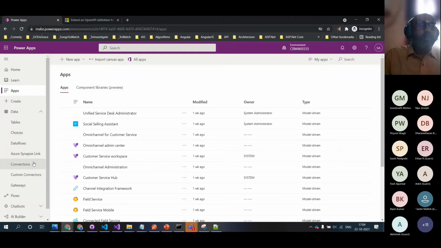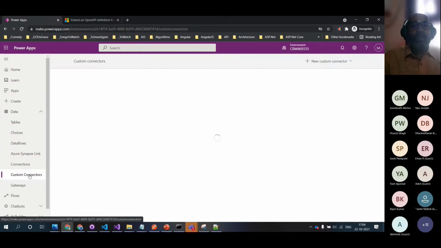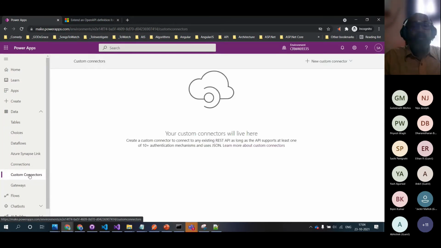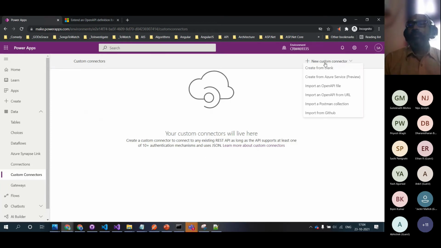So the first thing we have to do is come to custom connector. When you come to the custom connector, you can see a few options. If you have existing custom connectors, they will be shown here. Or you can click on new custom connector.